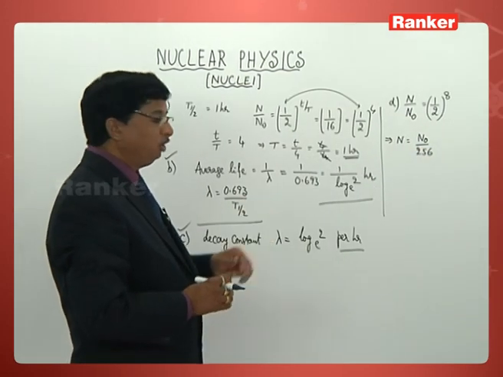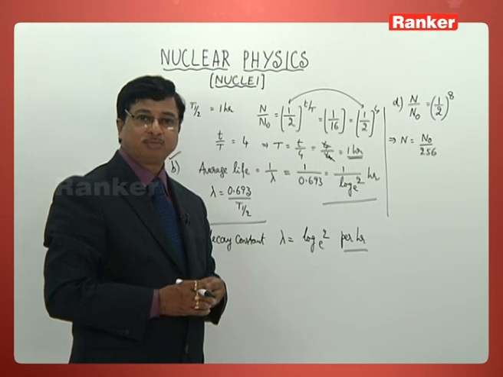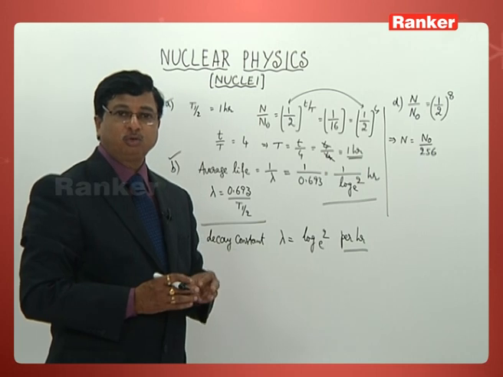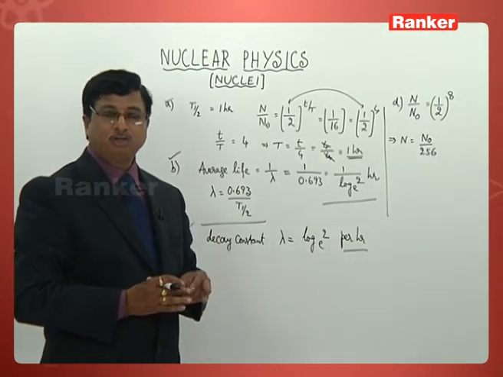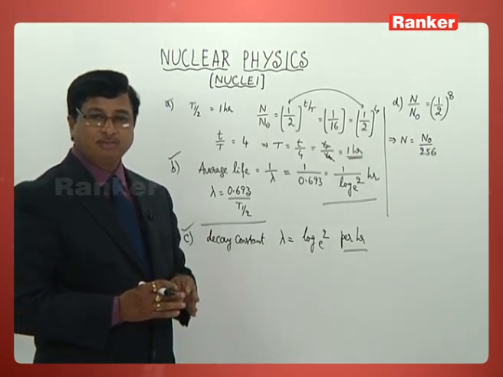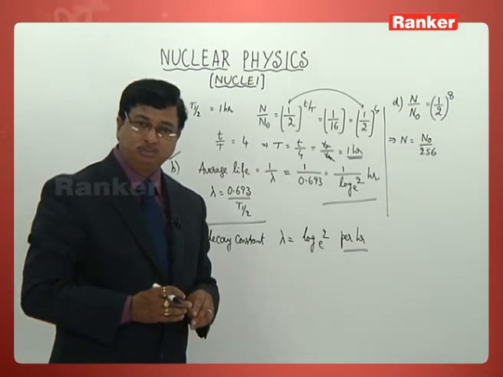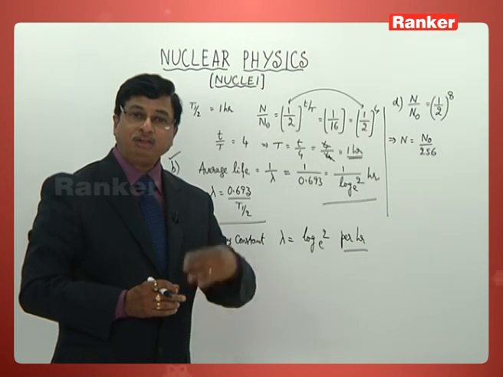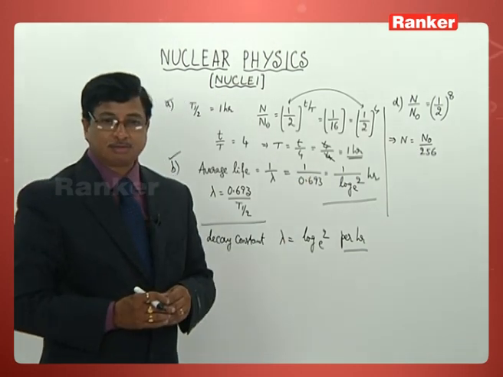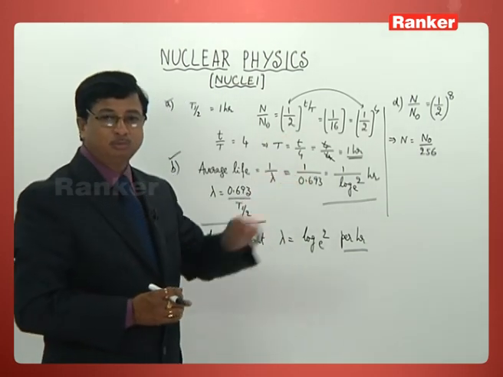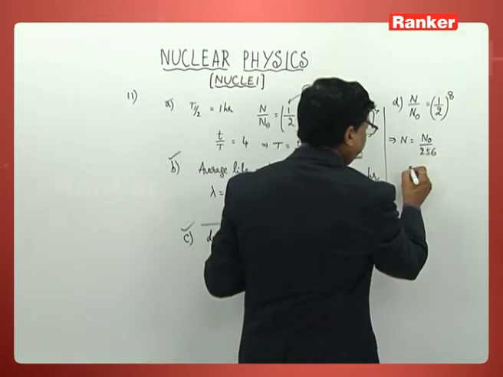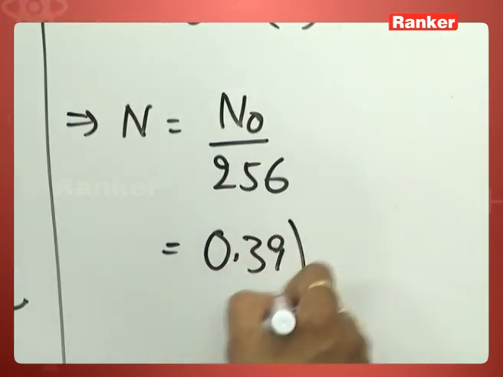So probably you all might have got that. 2 to the power 8: 2 to the 4 is 16, then 32, then 64, then 128, then 256. What is this value? You will get around 0.39 of n naught.